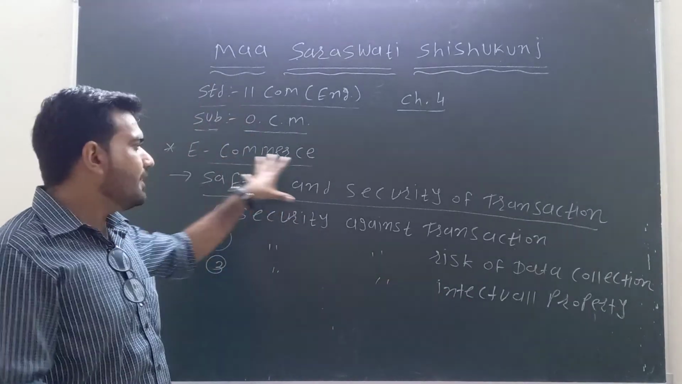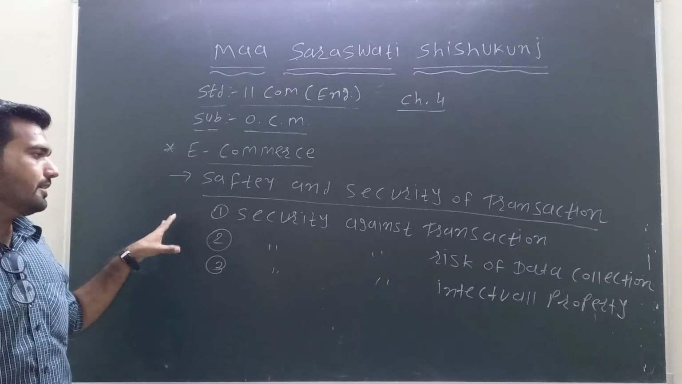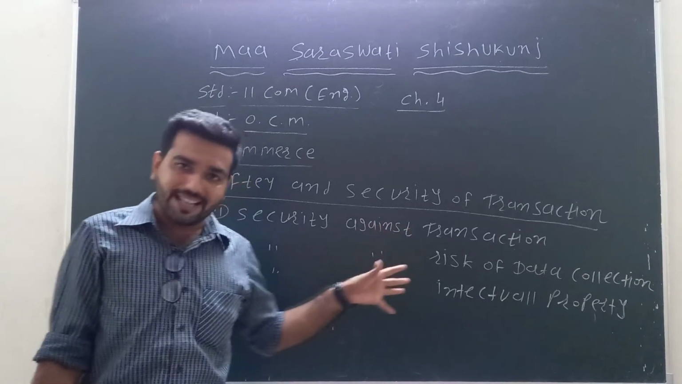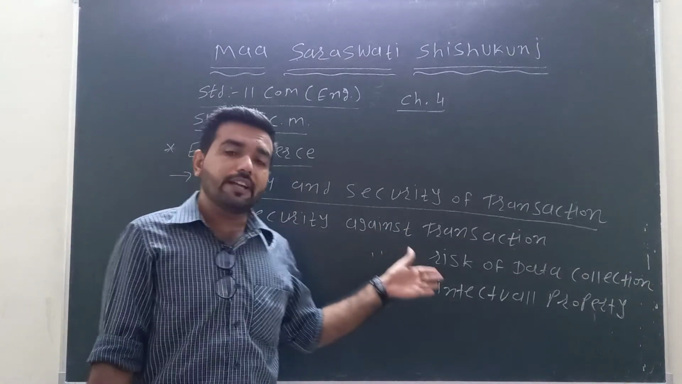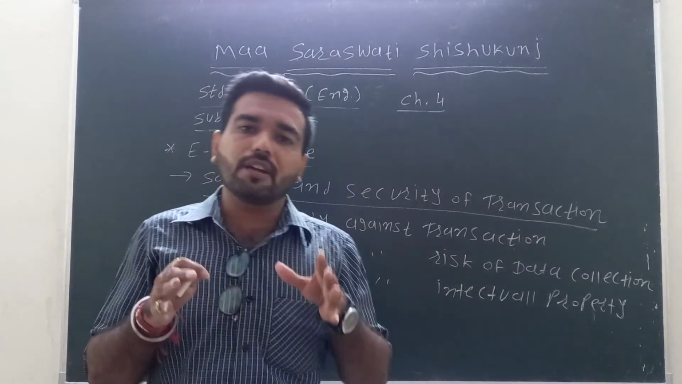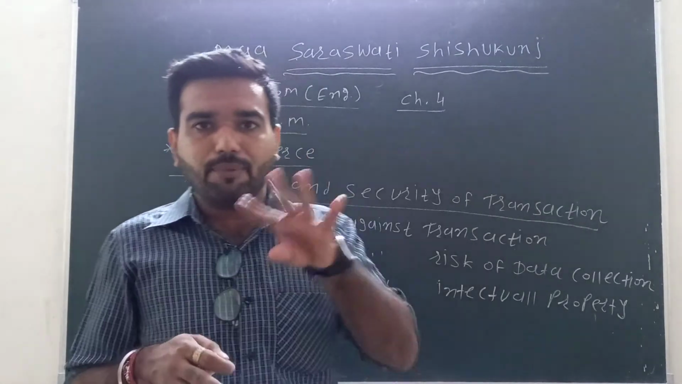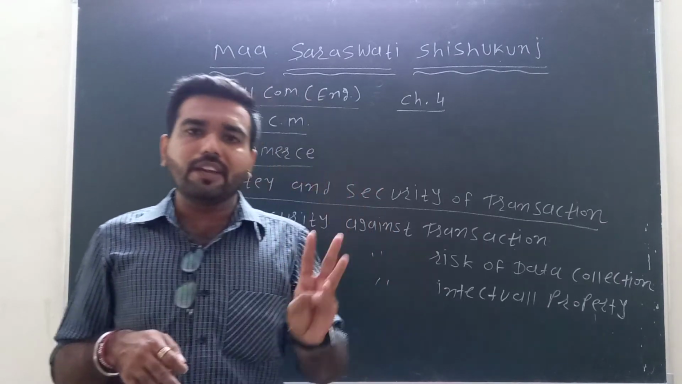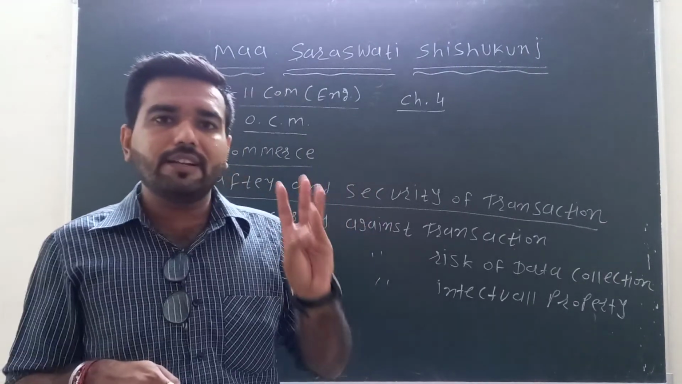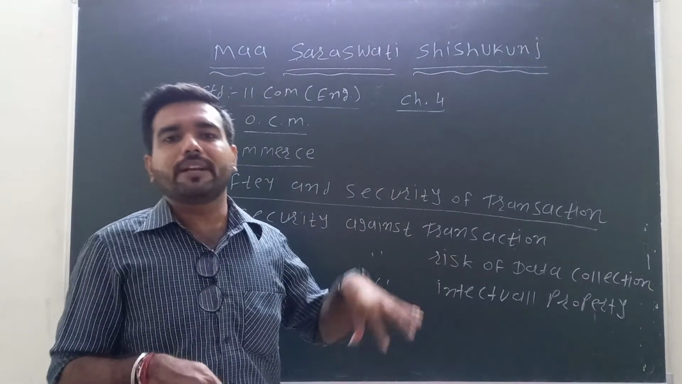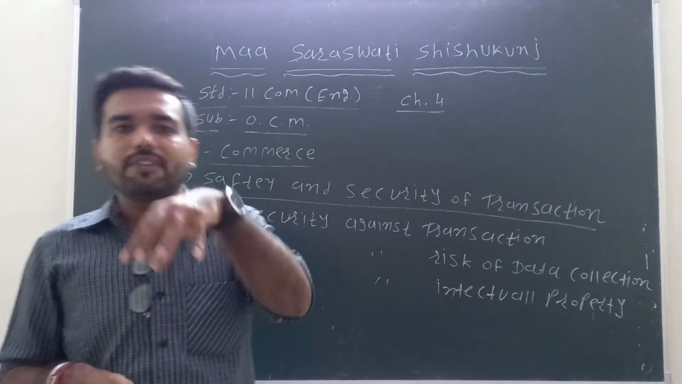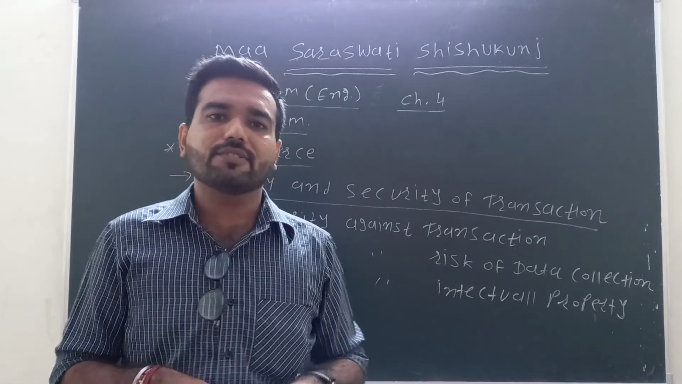So here is the safety and security of the transaction. First, security against the transaction. Second, security against the risk of data collection, and third, security against intellectual property. Okay, so we have completed our topic e-commerce in the fourth chapter, communication, e-commerce and outsourcing. Up to this we have completed communication and e-commerce in the video lecture. Now we have started outsourcing in our online classes. Okay, thank you.